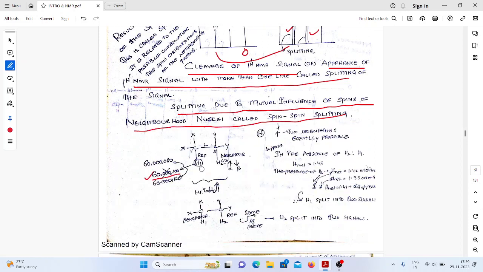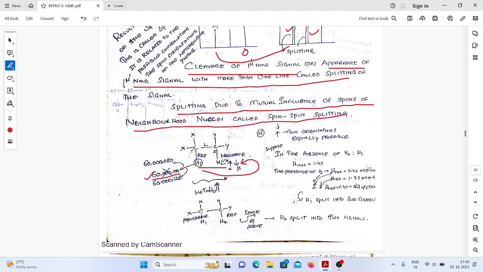What the reality is: the H1 proton is influenced by the spin of H2. Already we know that the proton has two spins, upward spin and downward spin. So at one time the H1 nucleus experiences the upward spin of H2. At another time the H1 nucleus experiences the downward spin of the H2 nucleus.